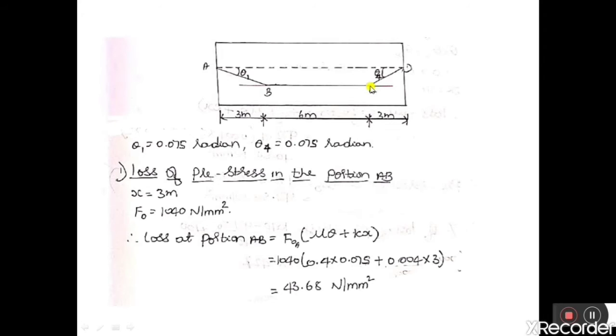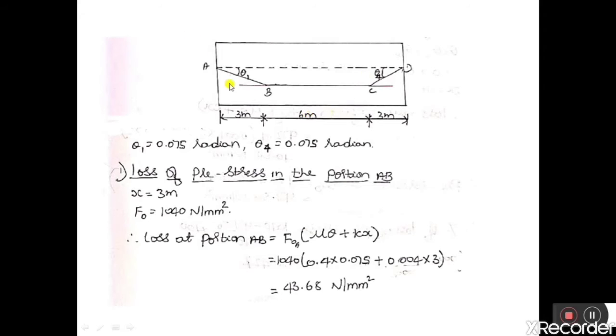Similarly, the angle at C with respect to horizontal between C and B is 0. Therefore, theta 3 is 0. And theta 4, that is the angle between D and C, is 0.075 radian. So theta 2 and theta 3 are equal to 0. Theta 1 and theta 4 are equal to 0.075 radian.